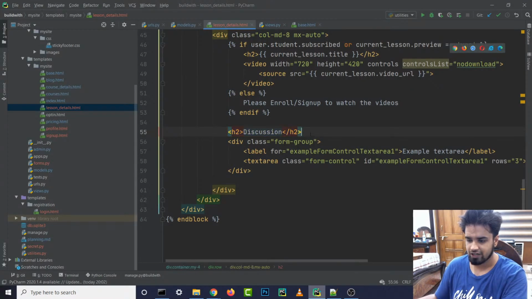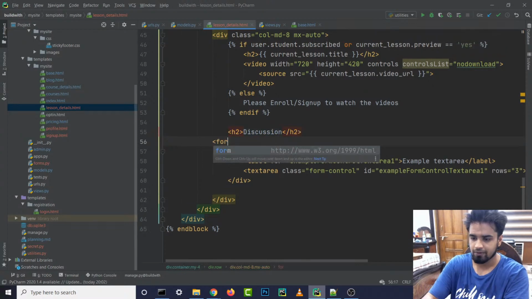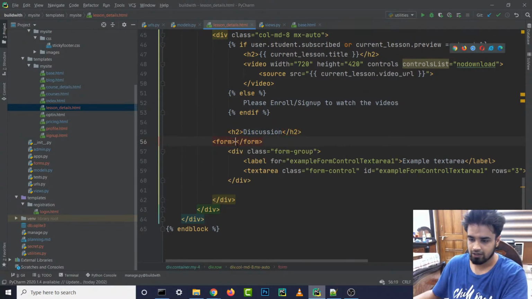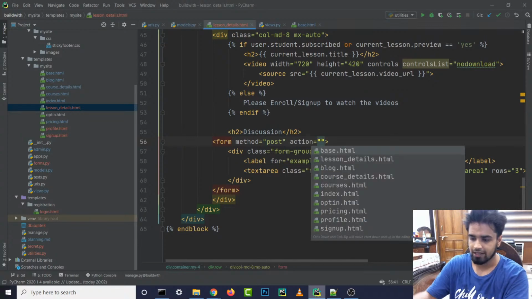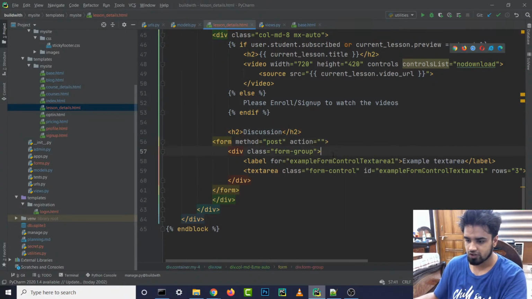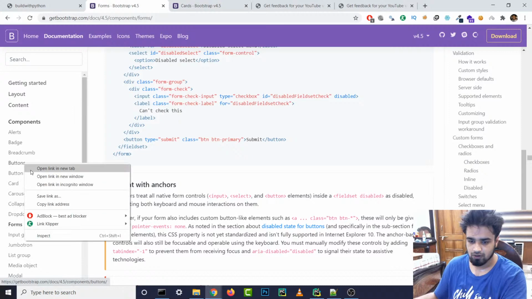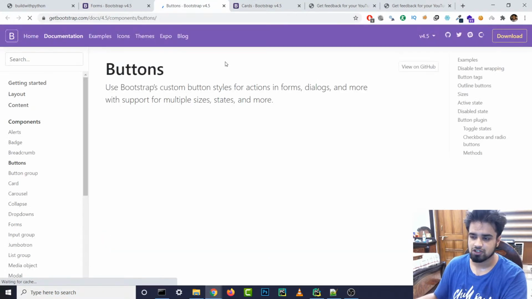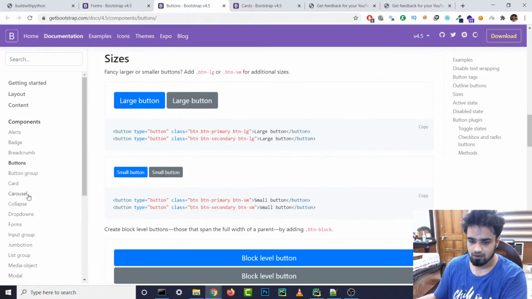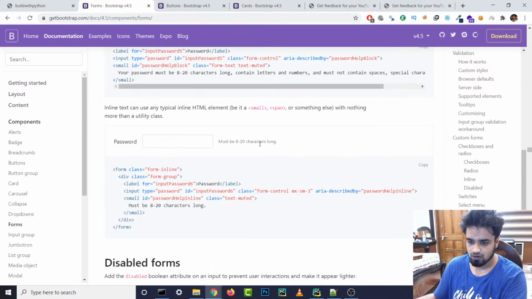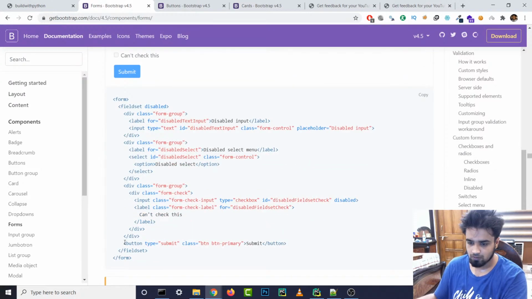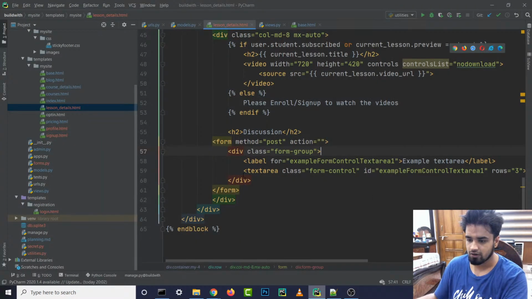So this all should be inside a form. So I'm going to add a form tag, right? And we're going to close this form. Over here, we're going to give it some method, and we're going to send it by post. And the action, I'll put the action a little bit later. So this is our form, and then we also need to add a button inside the form. So let's see, I just need a simple button, input button. Where is our forms? I can just join this, I guess, for right now.